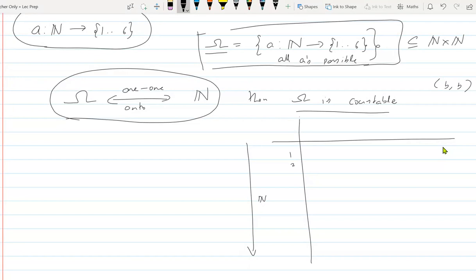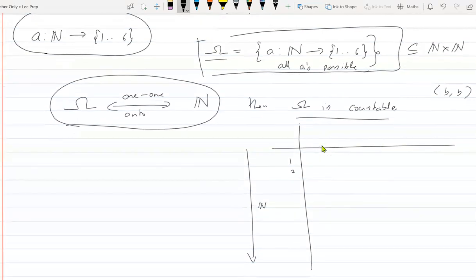Yeah. So basically, the first function of the set will be that all the natural numbers are mapped to 1. So that function I will map to 1. Now, basically, how will the functions change? Now only one natural number will be mapped to 2, and all the rest of the natural numbers will be mapped to 1. I'm going like this through all the elements of the set omega. Yeah. So why?